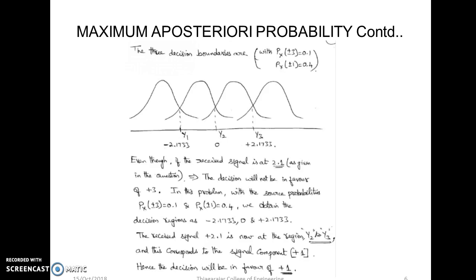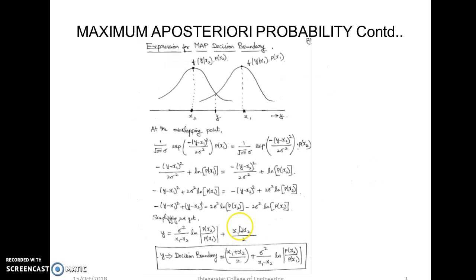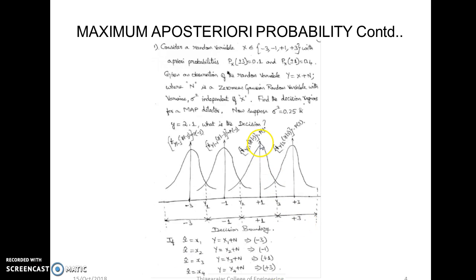So in this section, initially I posted the reflection spot question, that is, distinguish between maximum likelihood and maximum a posteriori probability. In the doing activity, we have to derive this expression and find this decision boundary, and the question may be different.